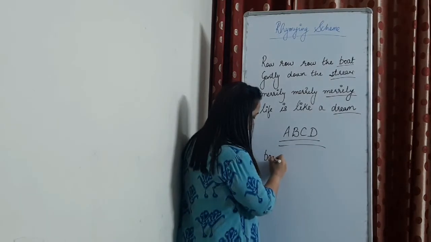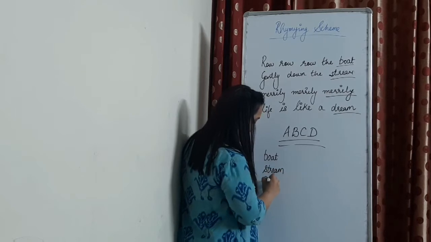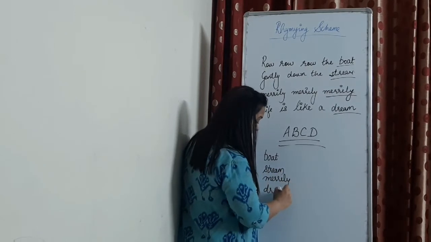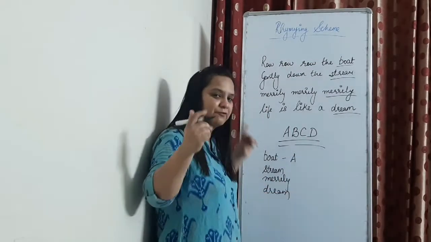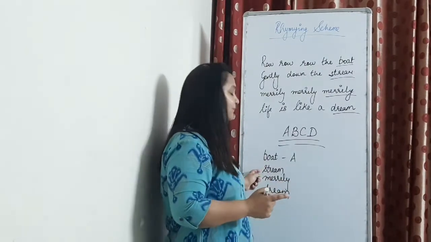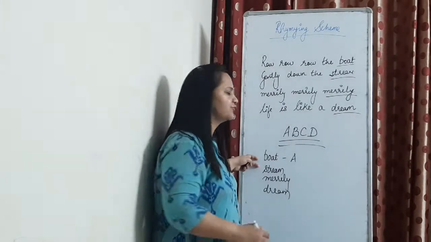Boat, stream, merrily, and dream. So let's start. This is A. Of course, the first word will always be associated with A. So let's see the next word, stream. Boat and stream, they do not rhyme.